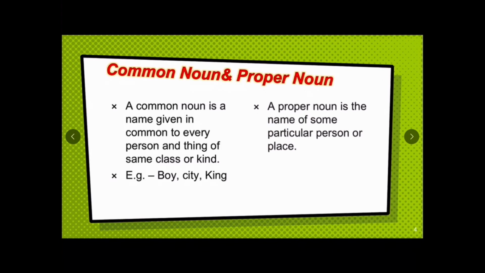So what is a proper noun? A proper noun is the name of some particular person or place. For example, Hari, Kolkata, Ashoka. Let us see one example. Ashoka was a wise king. Here there are two nouns, Ashoka and king.